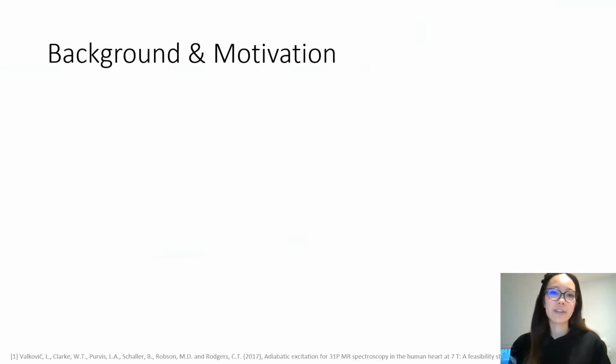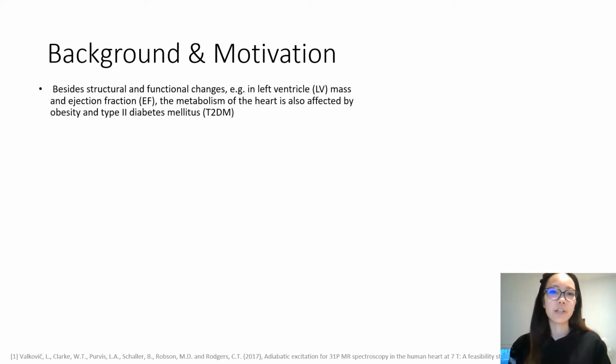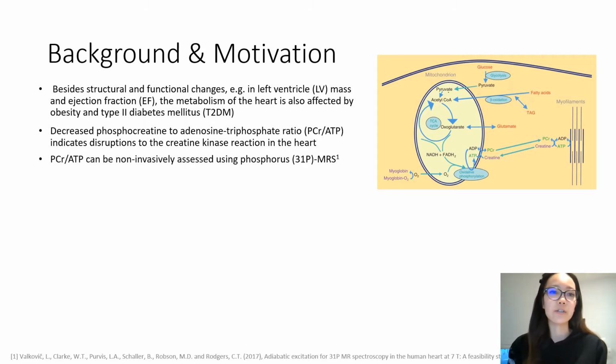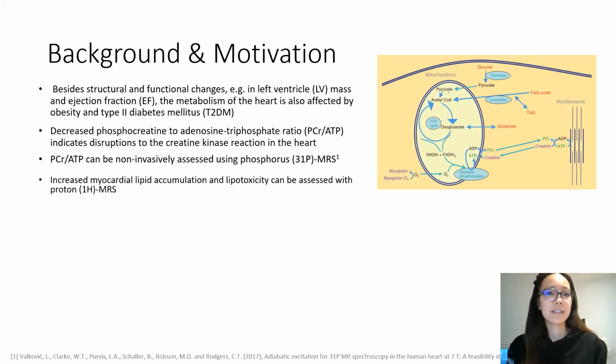Knowing the increased risk of heart failure associated with obesity and type 2 diabetes, we are motivated to understand the cardiovascular remodeling and metabolic changes caused by these diseases. One such metabolic change is a decreased PCr to ATP ratio, which can be non-invasively assessed using phosphorus-31 MR spectroscopy. A second is an increased myocardial lipid accumulation, which can also be quantified using proton MRS.